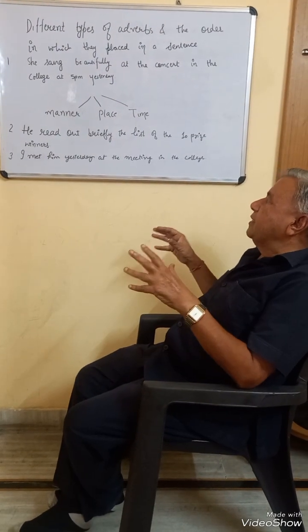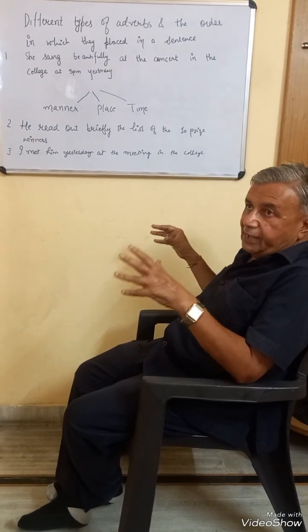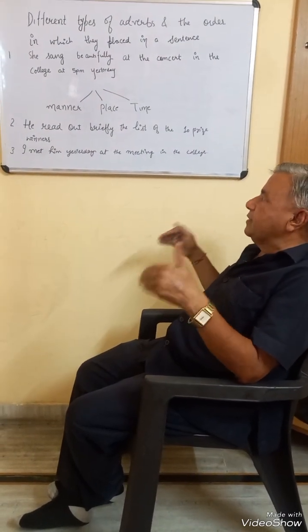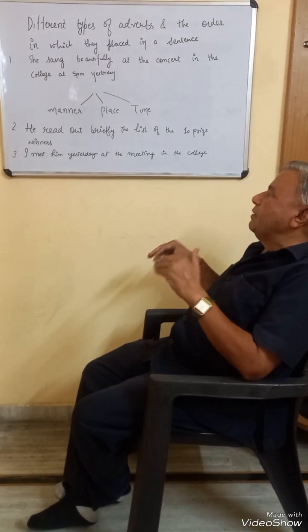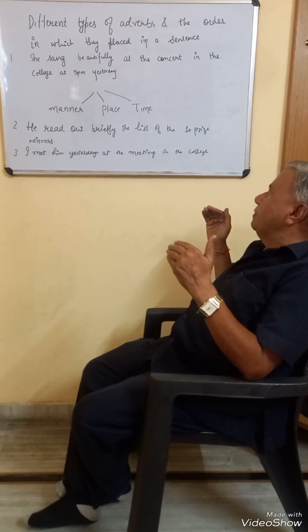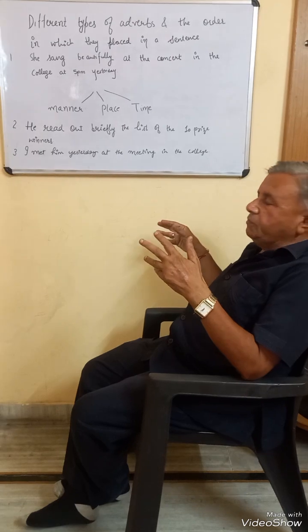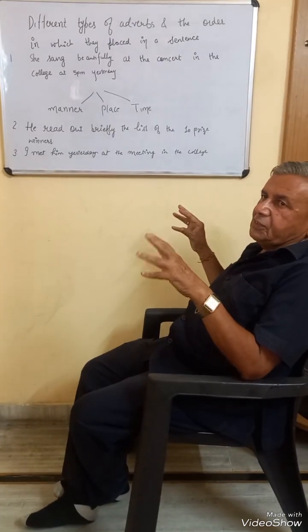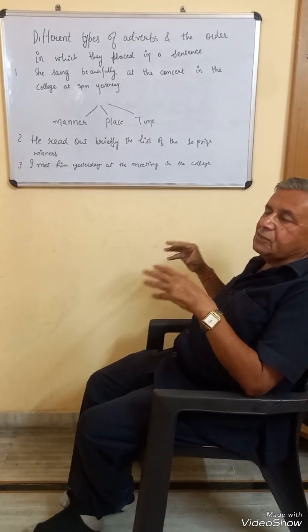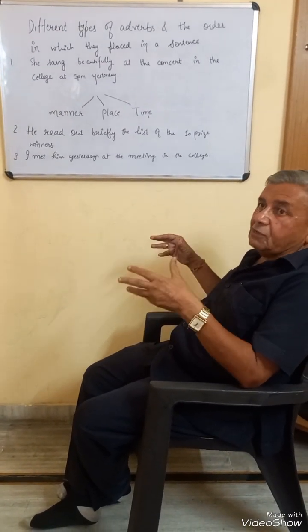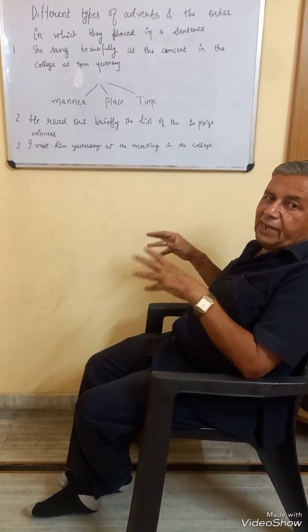Similarly, in the third sentence, at the meeting in the college, which is the adverb of place, should have come earlier than the adverb of time. But we have reversed this order simply because the adverb of place is longer. At the meeting in the college is the adverb of place, and we have put yesterday before this adverb of place, which is not the normal order. So in this way, when the object is a bigger one, or when some adverb is a larger one, in that case the normal order is slightly modified.